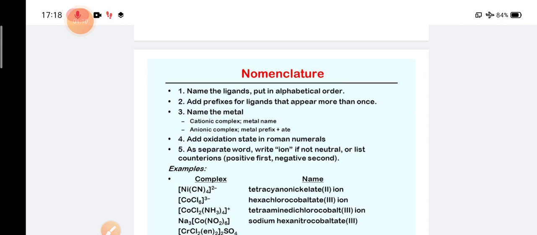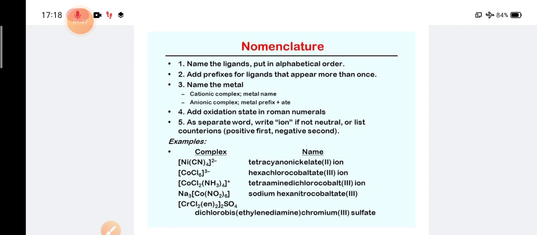But if the coordination sphere is an anionic complex, then the name of the metal will be changed to the metal name plus the suffix -ate, like copper will become cuprate, iron becomes ferrate.